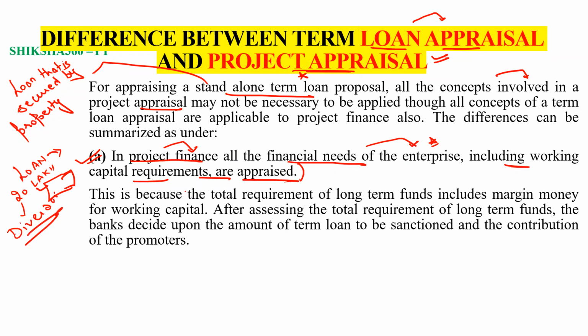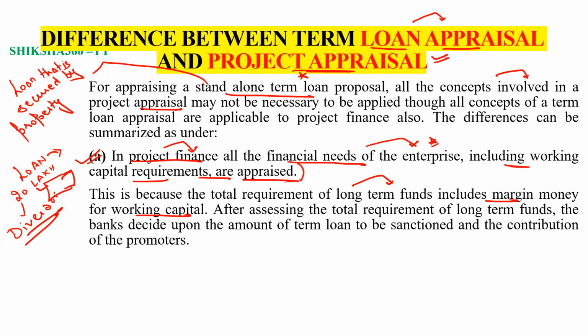This is because the total requirement of long-term funds includes margin money for the working capital also.